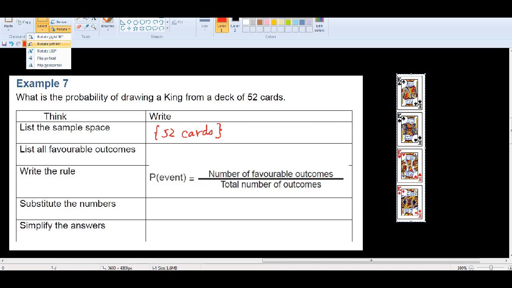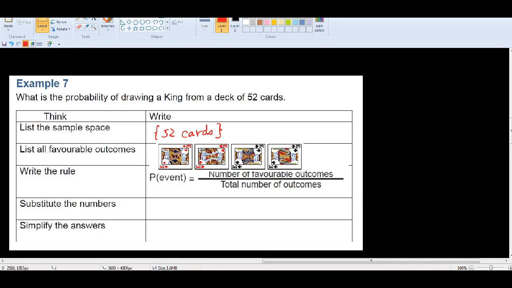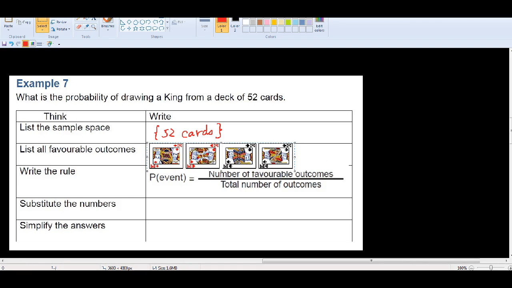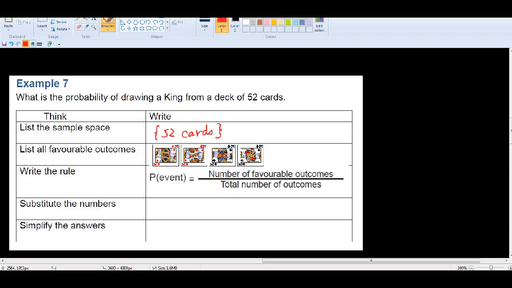Okay, there are 4 kings, right? So write the rule. Number of favorable outcomes, 4 of them. Total number, 52. Simplify the answer. That's it.